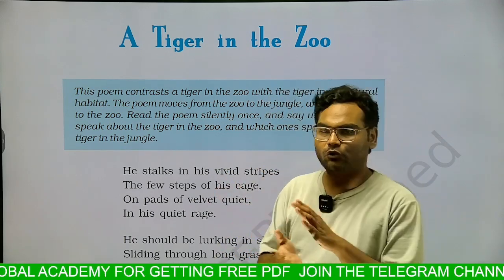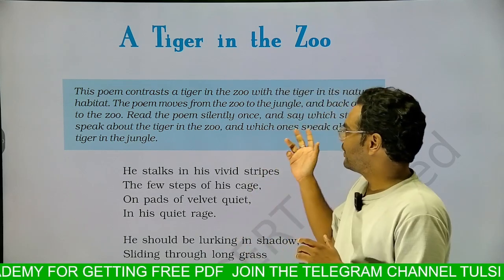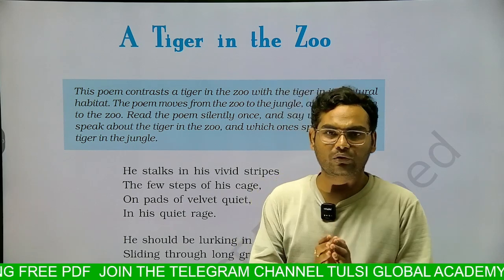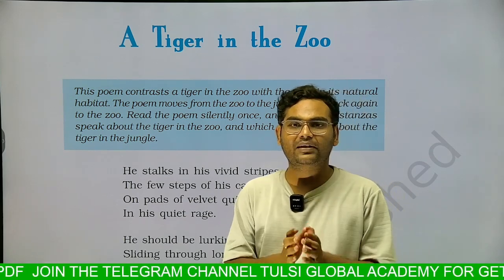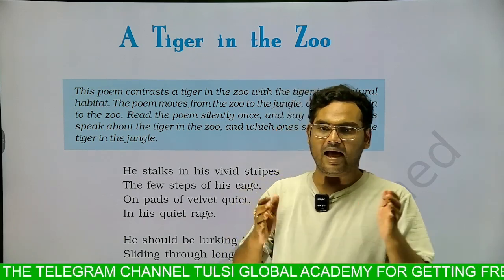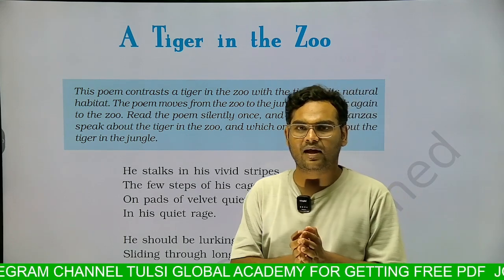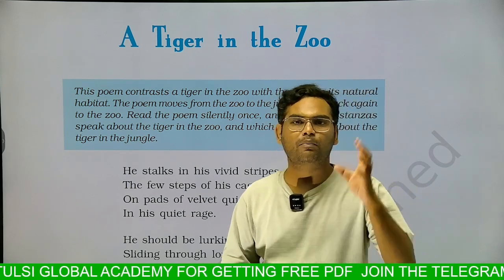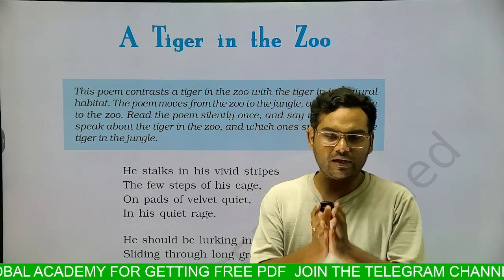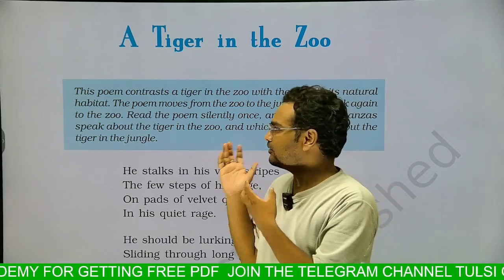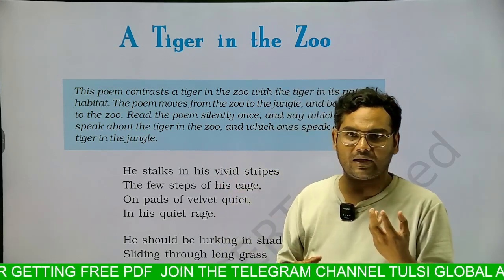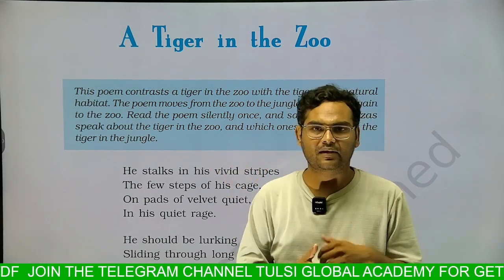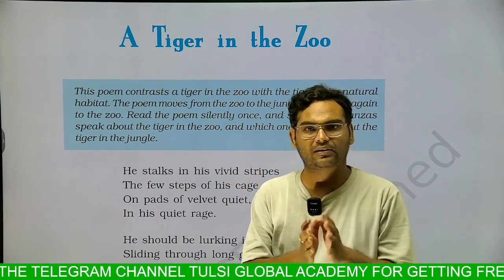Actually this poem is about the tiger who is living in the jungle and the tiger who is living in the zoo. The tiger who is in the zoo is caged and living within a confined place, a narrow cell. And the tiger who is living in its natural habitat is freely roaming in the jungle. Wild animals like tigers and lions must live in their natural habitat, because they are free to roam here and there in the jungle and they are managing all those things in their natural habitat.